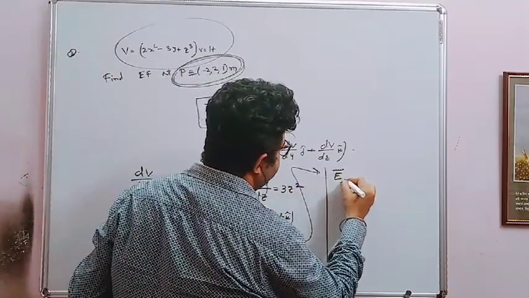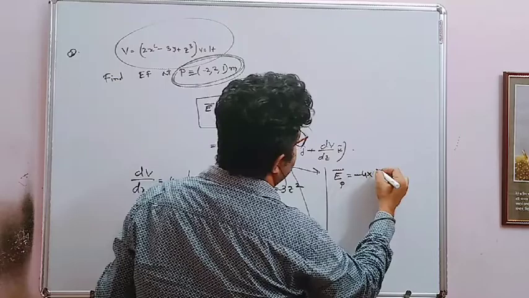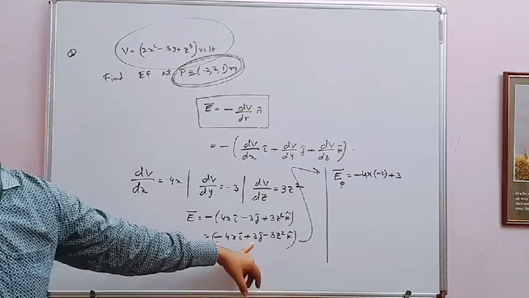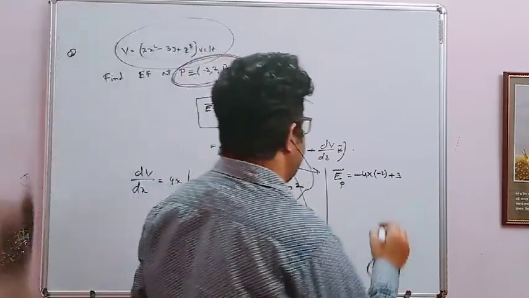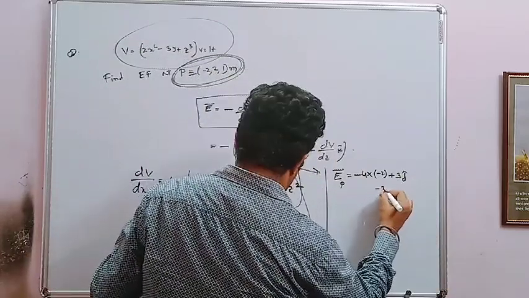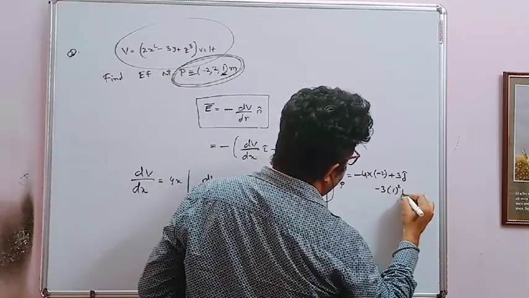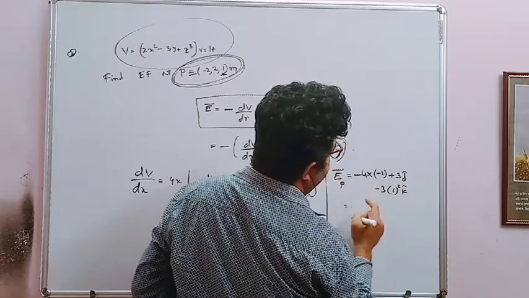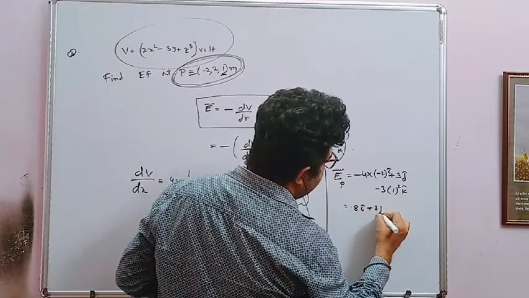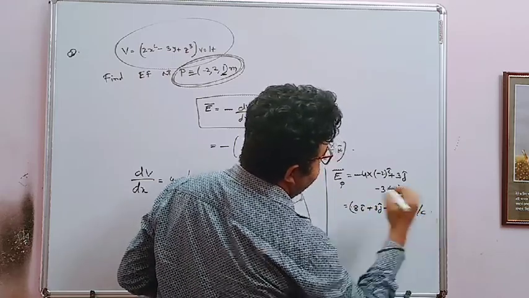Electric field at P is minus 4 into x coordinate, minus 2, plus 3 y. But here no y variable is there, so it is just j. And minus 3z square. What is the value of the z coordinate? 1. So you write 1 square k. Sorry, I missed i. So 8i plus 3j minus 3k Newton per Coulomb.